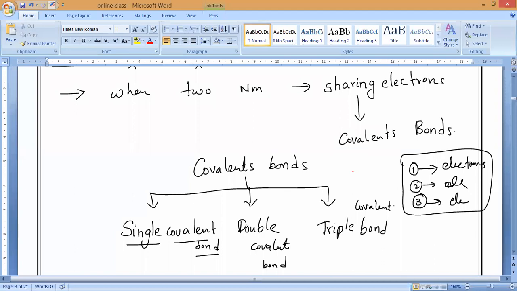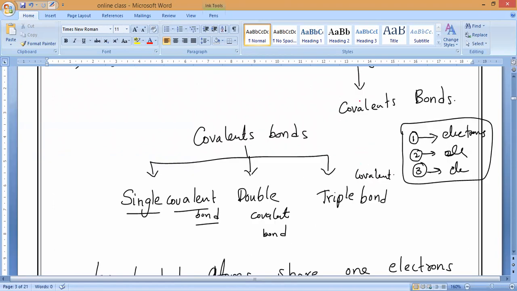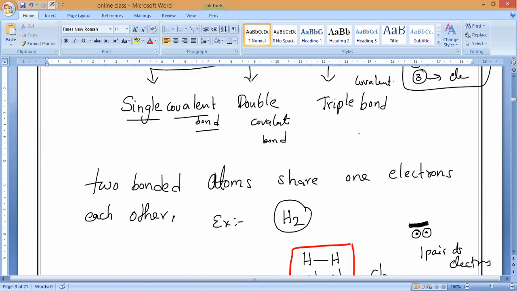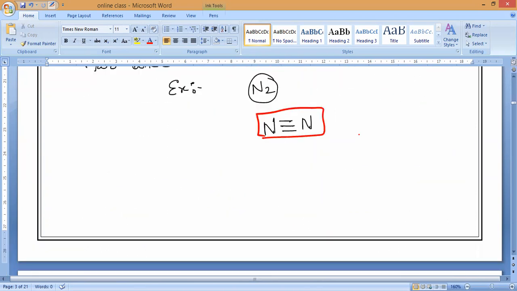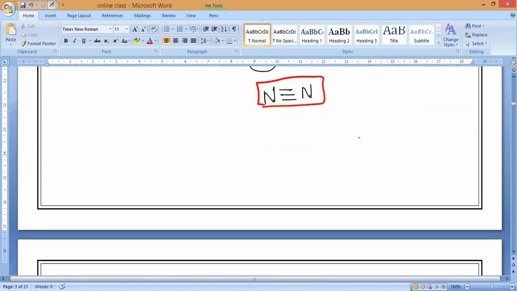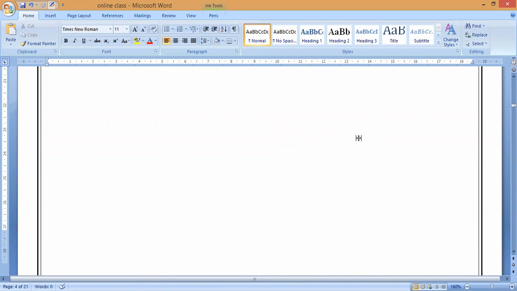The next thing I'm going to say is most important, so listen very carefully. If you have any doubt, kindly ask me. Now shall we start, guys? In covalent bond formation, how many kinds of bonds do we have? One is the single covalent bond, second is the double covalent bond, and third is the triple covalent bond. Now you want to understand a word called covalency.